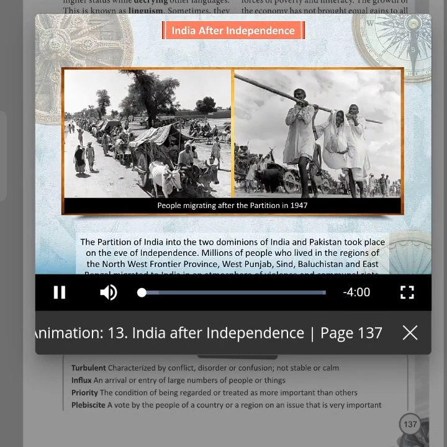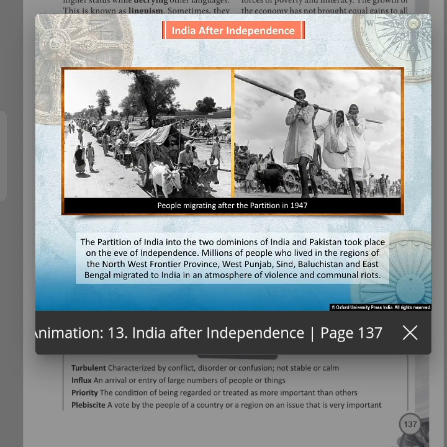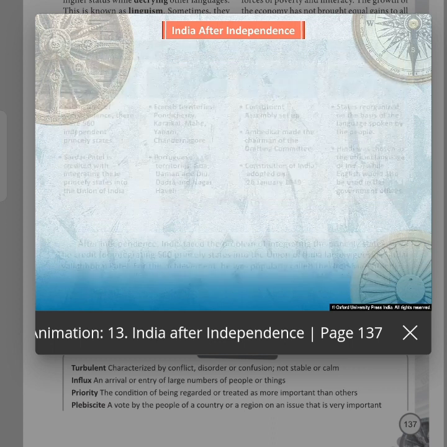The partition of India into the two dominions of India and Pakistan took place on the eve of independence. Millions of people who lived in the regions of the Northwest Frontier Province, West Punjab, Sindh, Baluchistan and East Bengal migrated to India in an atmosphere of violence and communal riots.